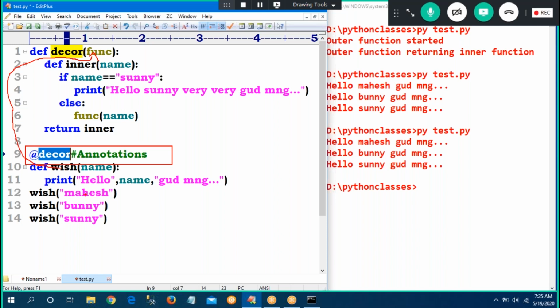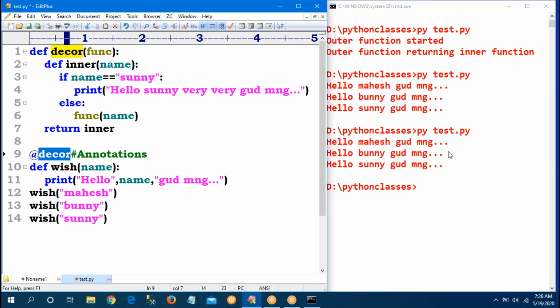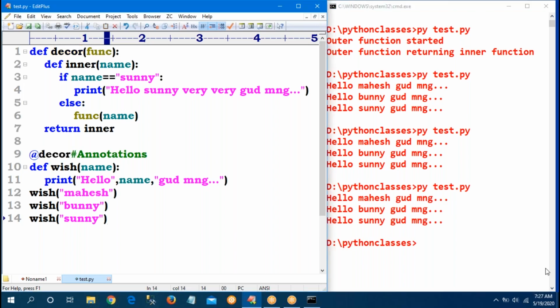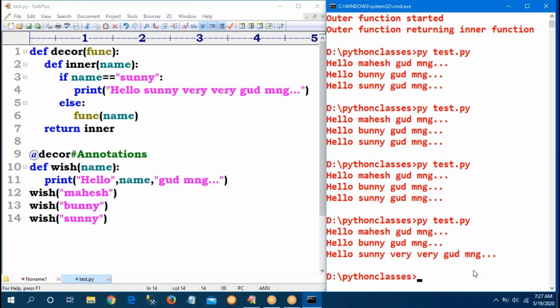Sir, first of all, Mahesh. Is name equal to Sunny? No, so the else block. Sir, what is the function of name? Please respond. What is func? func contains the wish function, because wish is given as the argument to func. So the function will be executed directly. Hello Mahesh, good morning. Next Bunny, not equal to Sunny, so the else function is executed. Whenever Sunny comes, hello Sunny, very good morning will be executed. Now observe, one second. Run this. It did not work because I didn't save. Now save this. The decor function will be executed there.